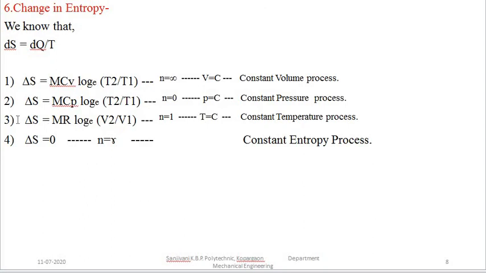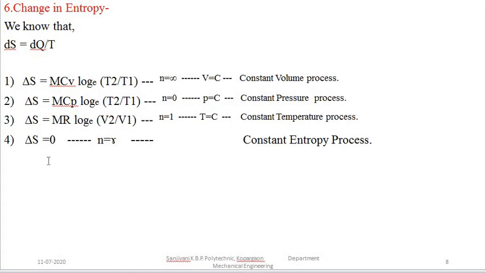Then if our polytropic process is a constant temperature process or isothermal process, what is the value of n? The n value is equal to 1. Temperature is constant. And the delta S value for the constant temperature process is mR log to the base e V2 upon V1. That we have seen in the previous cases.